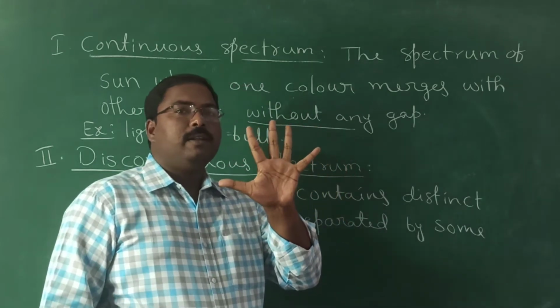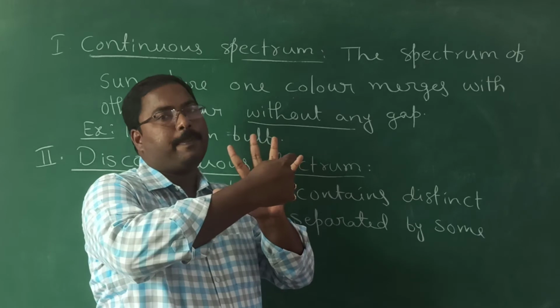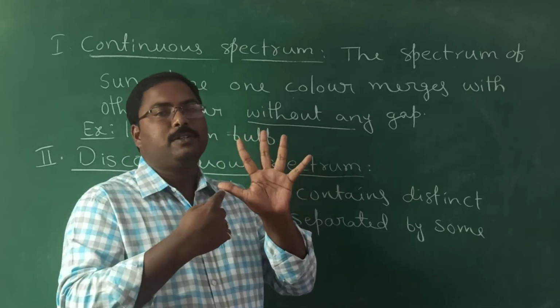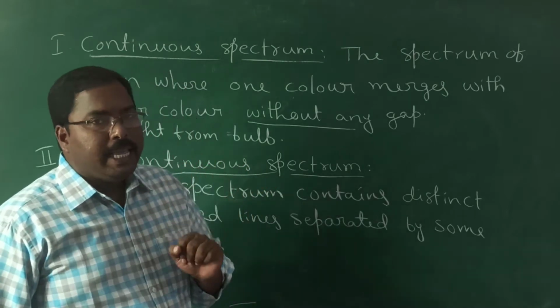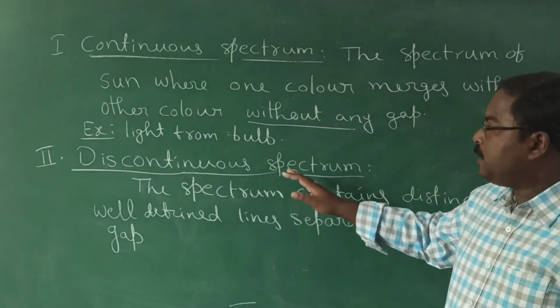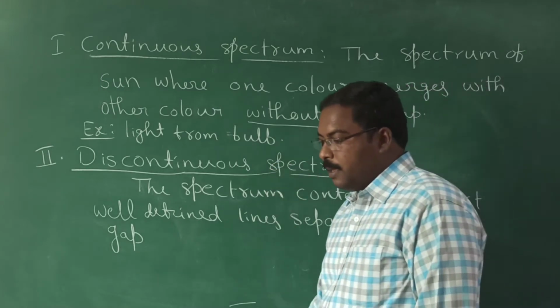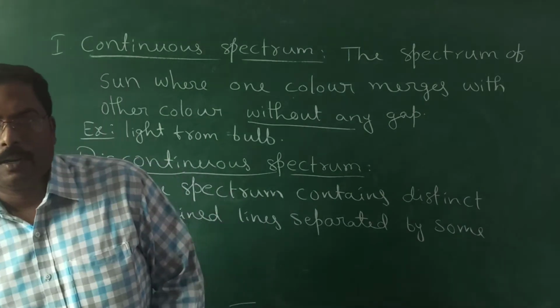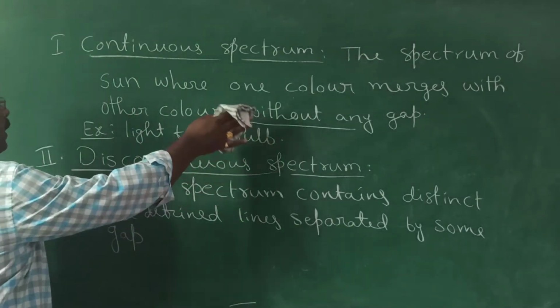Now for the same case, 5 different lines separated with some gap, this type of spectrum is known as a discontinuous spectrum. Even this discontinuous spectrum is further classified into 2 more categories, based on how the spectrum is recorded. Now let us discuss those 2 types.